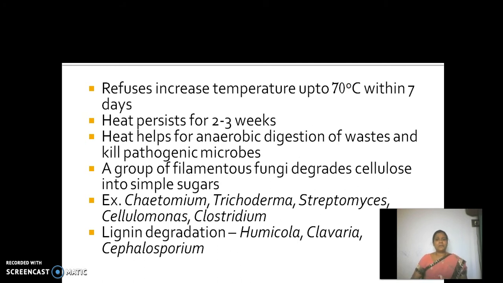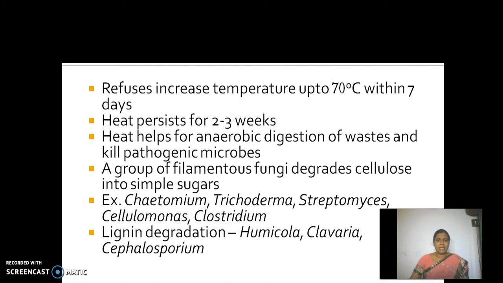That heat helps the digestion of waste and kills pathogenic microbes, and a group of filamentous fungi degrade cellulose into simple sugar. Some examples are Chaetomium, Trichoderma, Streptomyces, Cellulomonas, Clostridium, and there are several species. Those that specifically degrade lignin are Humicola, Clavaria, Cephalosporia.